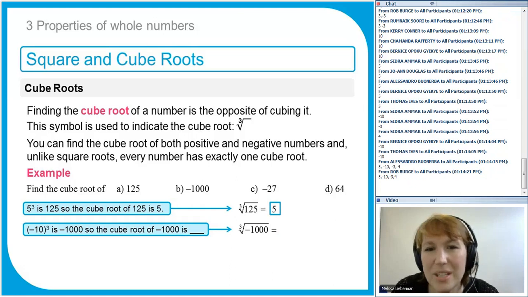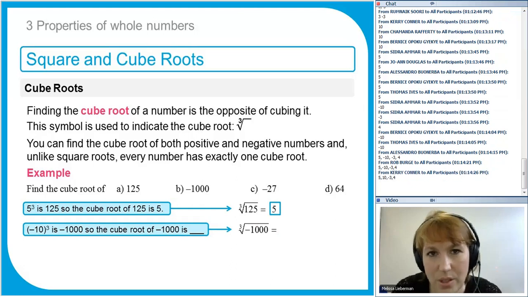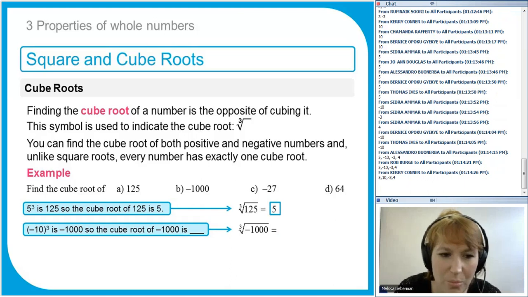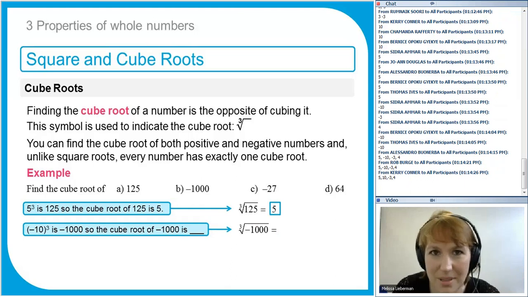Now to get negative 1000, we need to multiply negative 10 by itself. We've looked at that in one of the previous examples. So negative 10 times negative 10 times negative 10 is negative 1000. So the cube root of negative 1000 is negative 10. Good. Everyone got that right.